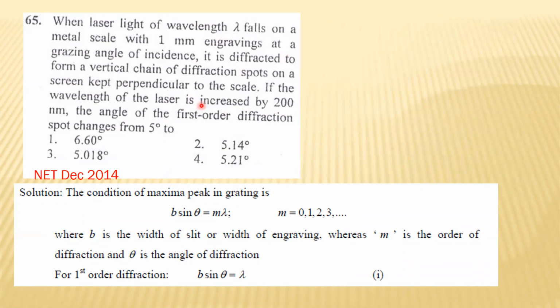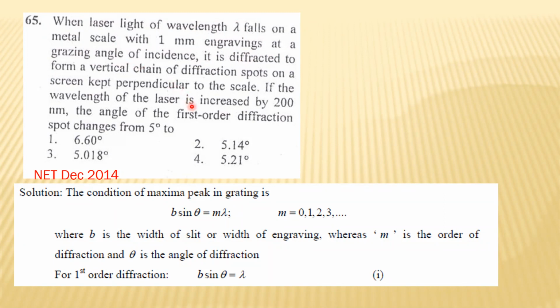So what you have is lambda, the wavelength of your laser, and 1 millimeter engravings. What do you know about engravings? In Bragg's law, 2d sine theta equals n lambda, that term 2d is also known as engraving. The terms we are using are quite different, but it's the same thing. So 1 millimeter, that is engraving, is basically 2d, and your grazing angle is theta.